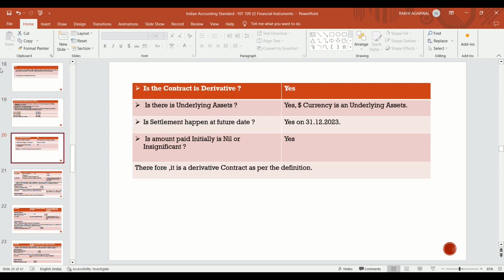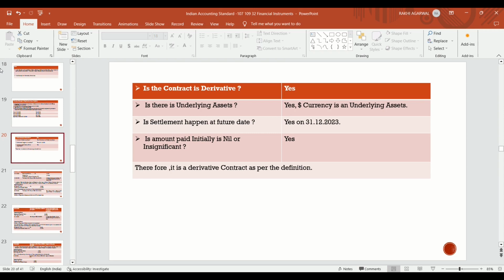So is it a derivative? Yes, it is a derivative contract. Is there an underlying asset? Yes, in this case currency is the underlying asset. It is a derivative contract because it derives its value from its underlying asset.